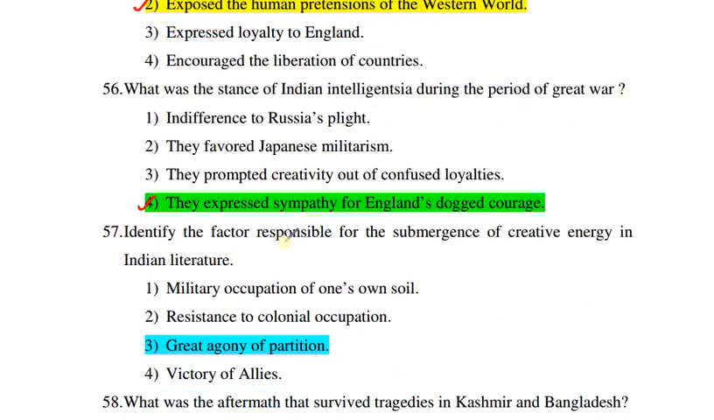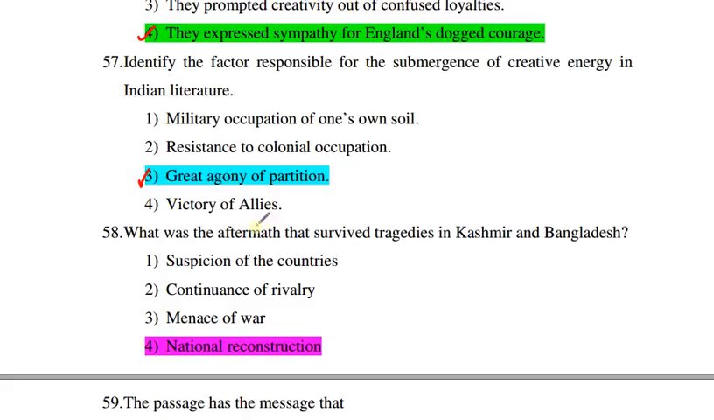Identify the factors responsible for the submergence of creative energy in Indian literature. Military occupation of one's own soil, resistance to colonial occupation, great agony of partition, victory of allies. Correct option is 3. What was the aftermath that survived tragedies in Kashmir and Bangladesh? Suspicion of the country's continuance of rivalry, menace of war, national reconstruction. Correct answer is 4. National reconstruction.